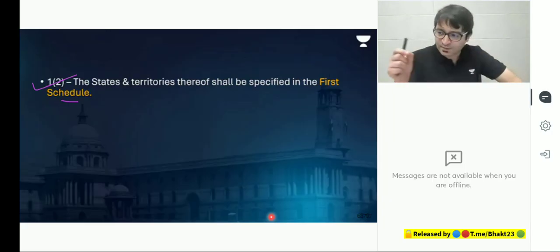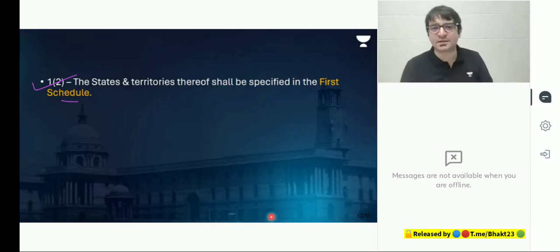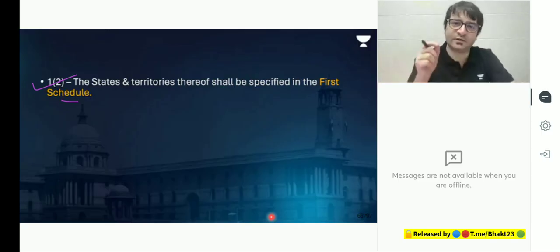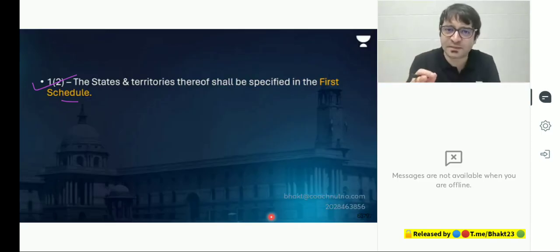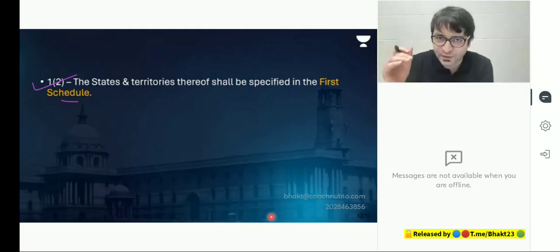So Article 1, which talks about name and territory of the union, Article 1, Clause 1 says, India, that is Bharat, shall be a union of states. Is that clear? Clear. Article 1, Clause 2, the names of the states and territories thereof shall be specified in the first schedule. So first schedule talks about names of the 28 states and 8 union territories.